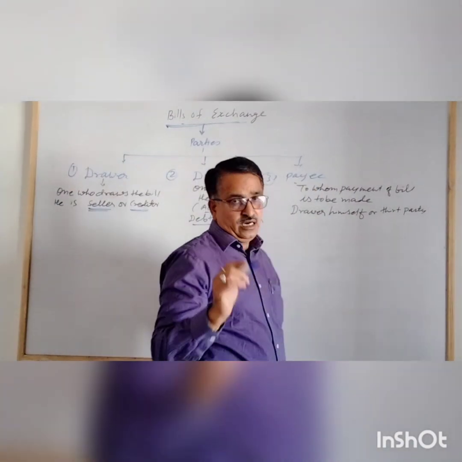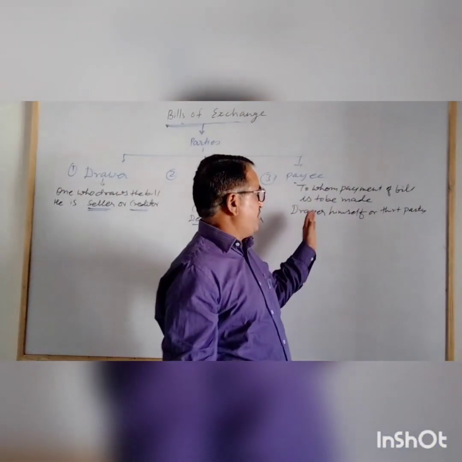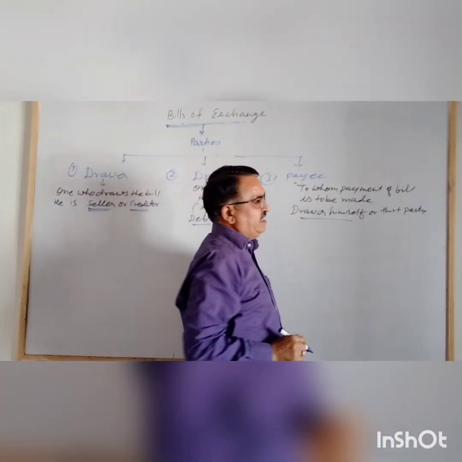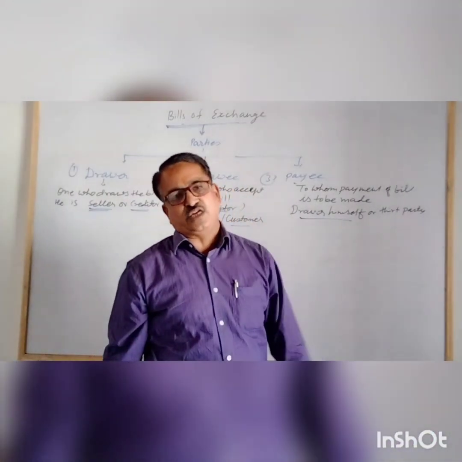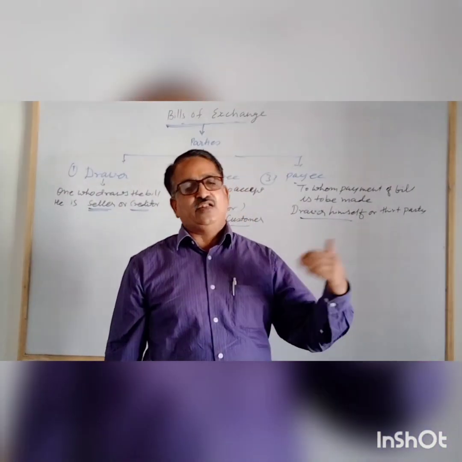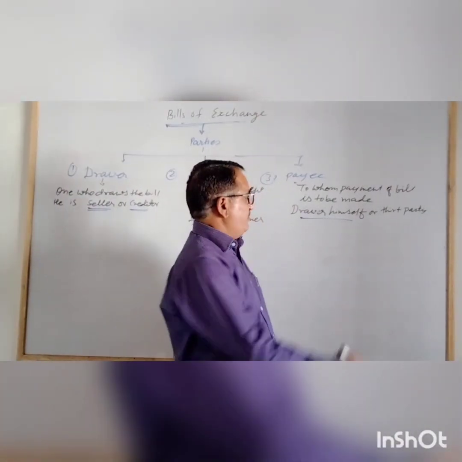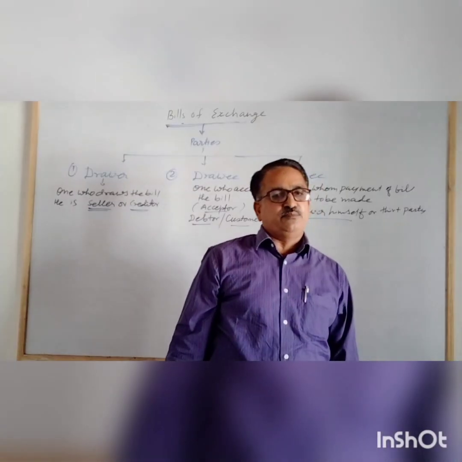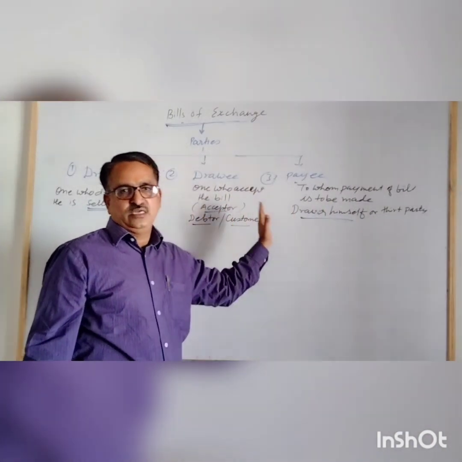Payee, a person to whom the payment of a bill is to be made. So to whom the payment of a bill is to be made is called the payee. The drawer himself may be the payee, or in case a third party is ordered by the drawer. Generally the drawer himself is a payee, or in case he endorses the bill or discounts the bill, at that time the payee changes. So the party to whom the payment of a bill is made is called payee. So these are the three parties of a bill of exchange: drawer, drawee, and payee.